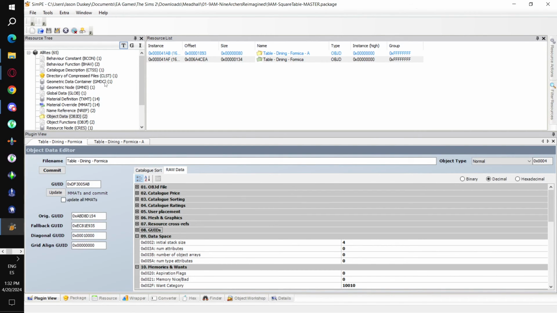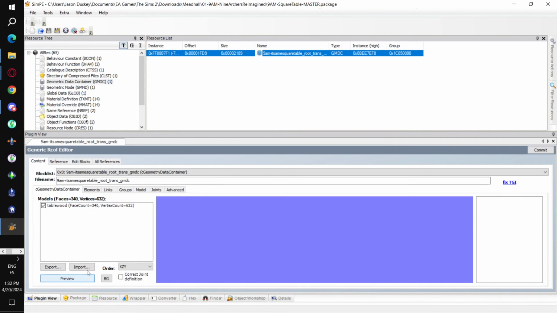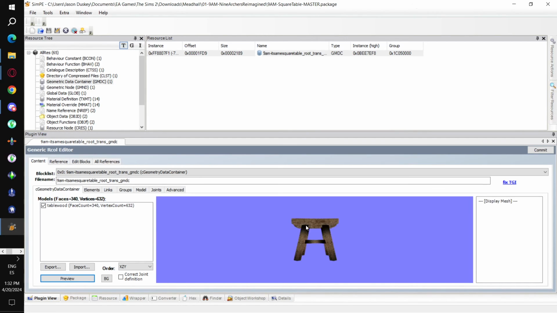Okay, so now let's look at the GMDC. So here we have just a regular old table. This is a table, I keep forgetting. Okay, we click the preview button and we can see what the mesh actually looks like here.